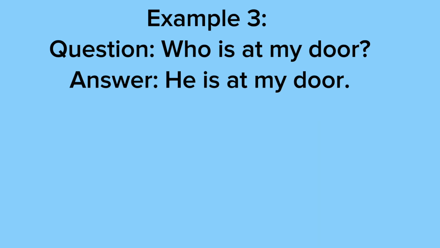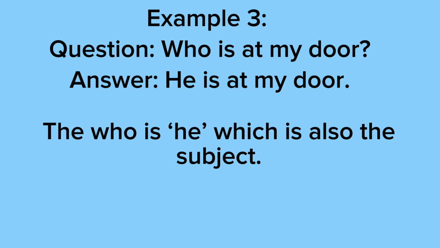So our question in example 3 says, who is at my door? So we used who, so we have to be talking about a person or people. Our answer says he is at my door. So as you can see, our who is he, because remember to check if you use who correctly, you replace it with he, she, or they. So he makes sense in this sentence. And he is also the subject because he is doing the action. He is at my door.